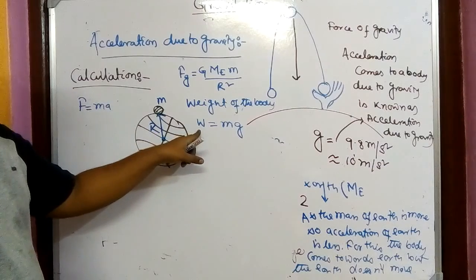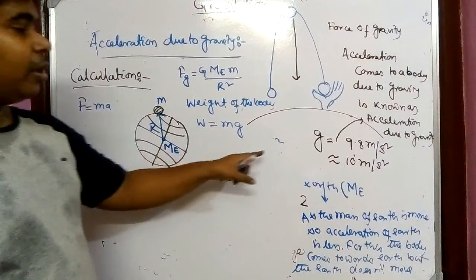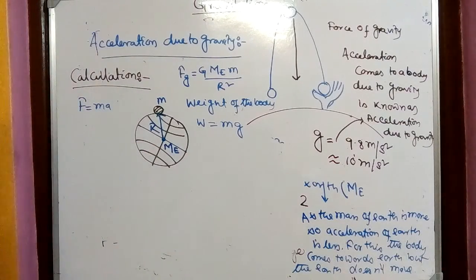So weight is a force, so it should be mass into acceleration. What acceleration will it be? It will be acceleration due to gravity. So mg is nothing but ma. Okay, so W is equal to mg.